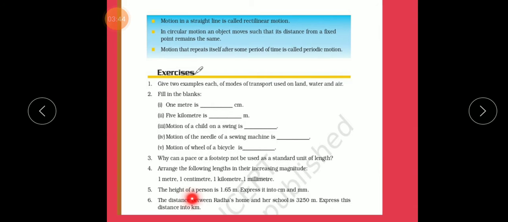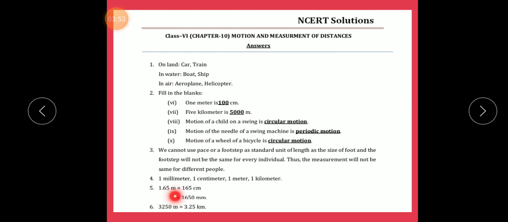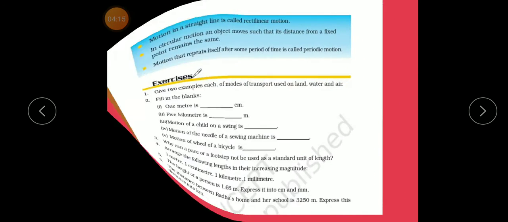Again, the height of a person is 1.65 meter. Express it in centimeter and millimeter. So 1.65 meters is equal to how many centimeters? 1.65 into 100 is 165 centimeter, and 1650 millimeter. Okay.